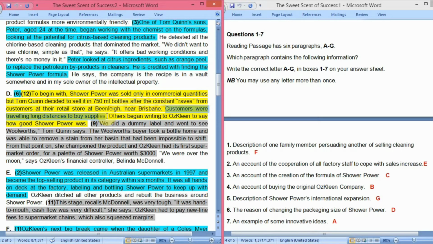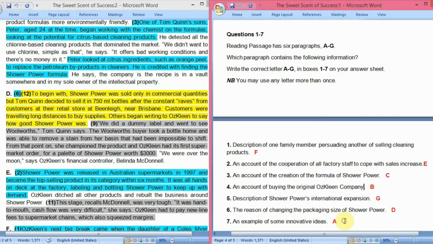So because it was sold in commercial quantities, they traveled long distances to buy supplies, and others began writing to Oscaline to say how good shower power was. So as the shower power product was appreciated a lot by their customers, definitely they tried to sell it in small bottles, because that would be very easy for customers to carry, to make it easy for their customers. So that is the only reason they changed the packaging size of the product.